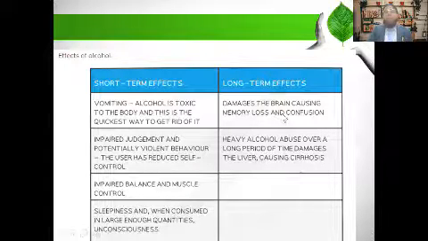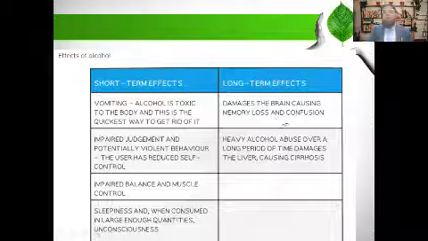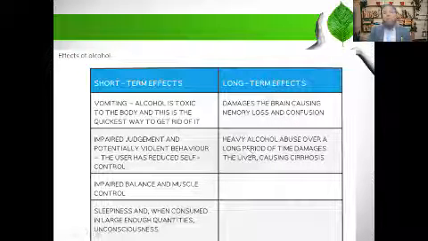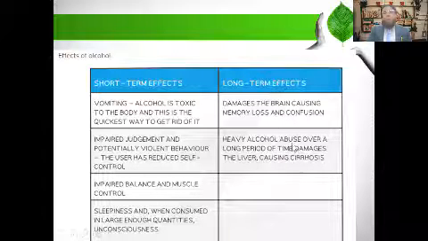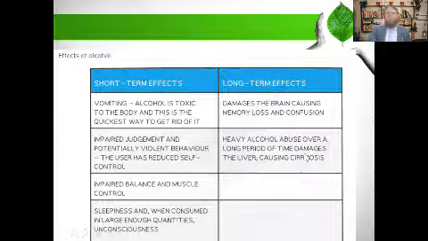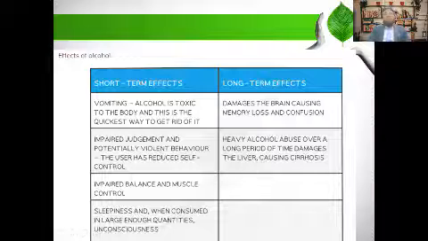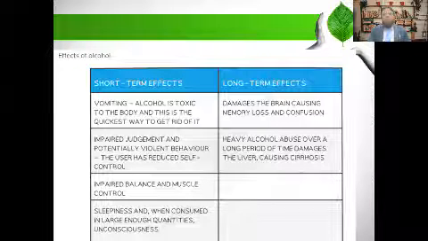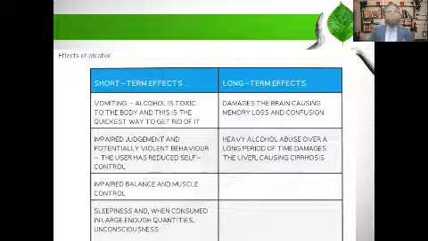It damages the brain, causing memory loss and confusion. Heavy alcohol abuse over a long period of time damages the liver, and this is called cirrhosis. The liver cells are damaged, and sometimes it may cause cancer.